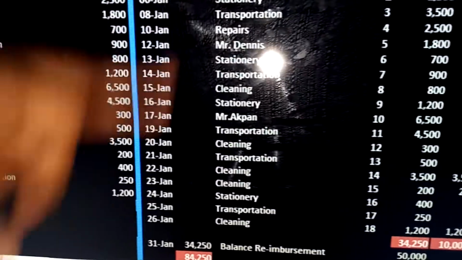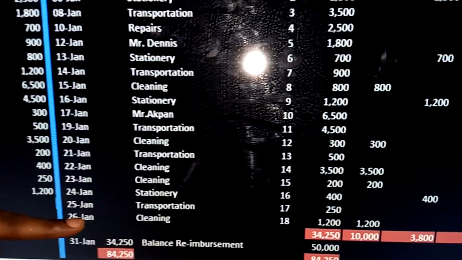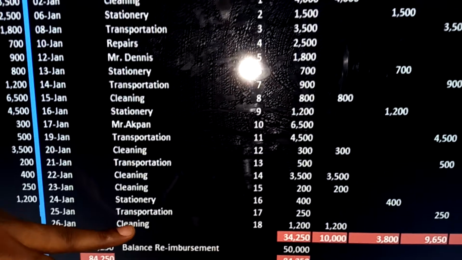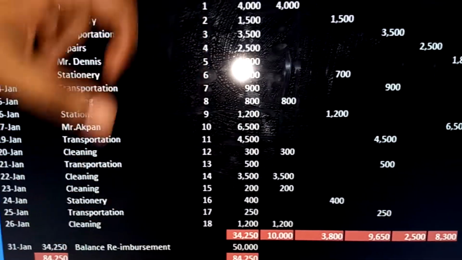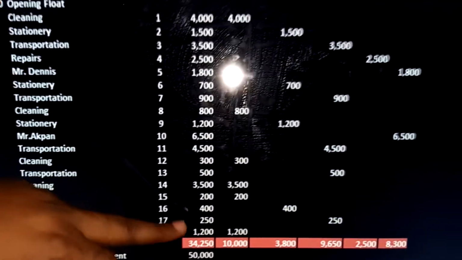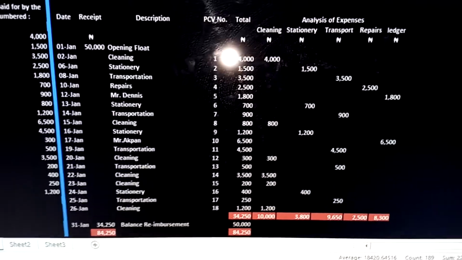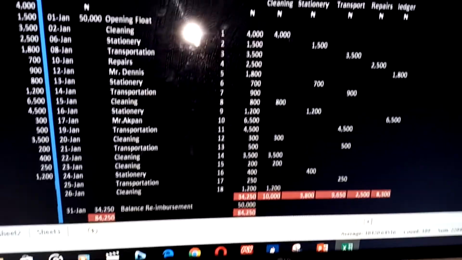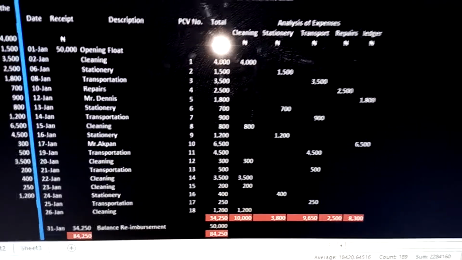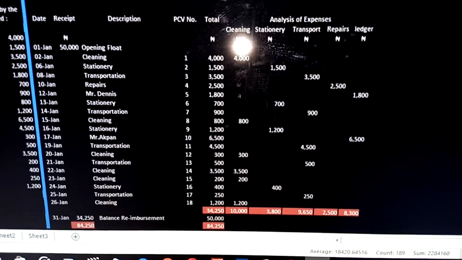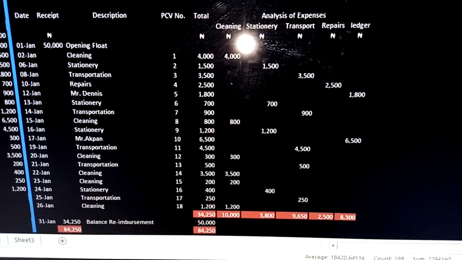So in the preparation, we have 26th here under the date. Description here, cleaning. The PCV number is 18. Total here is 12, which is the amount. Under cleaning, we have 12. Now that we have recorded all the transactions, we must now establish the total amount spent by the petty cashier.